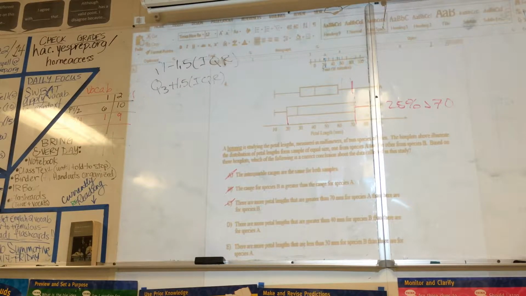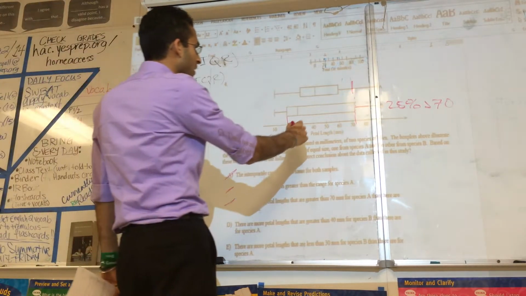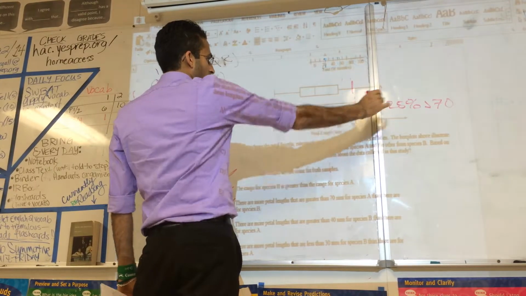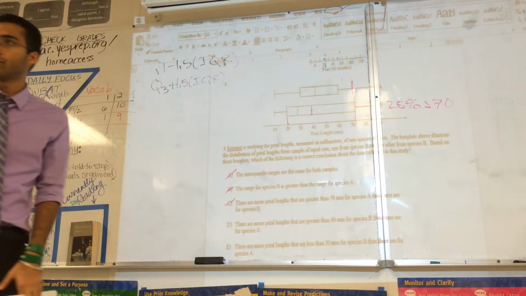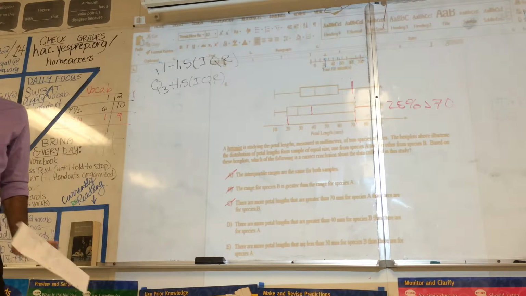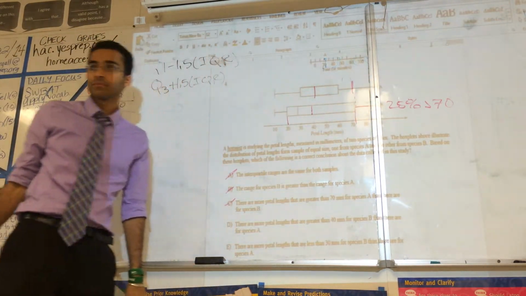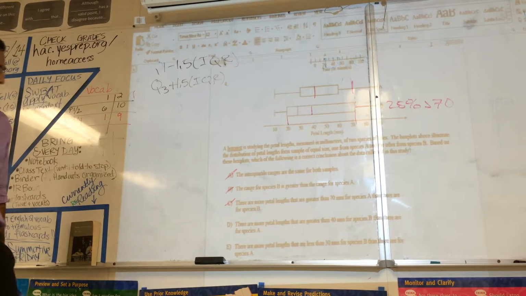Sample size is equal. D: there are more petals that are greater than 40 for species B than A. So for B, how much is above 40? Well, something from here over here, but it's less than 50%. It's got to be less than 50%. For A, it's exactly 50%. So D is out.